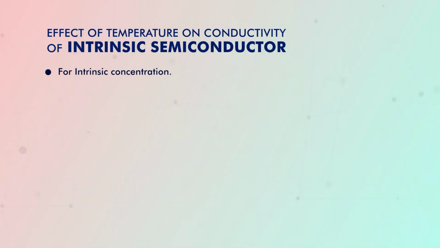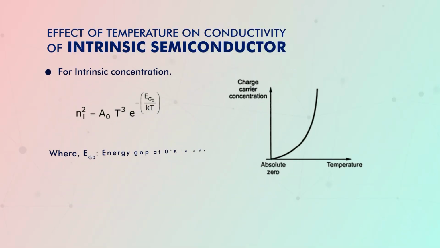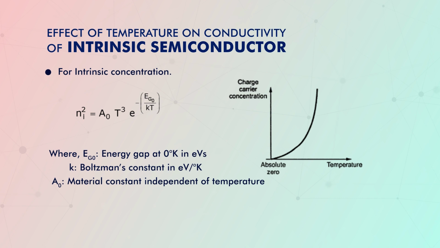The increase in temperature causes an increase in the charge carrier concentration in the semiconductor. The relation is exponential, and we can see this in this figure. The y-axis shows charge carrier concentration and the x-axis represents temperature.